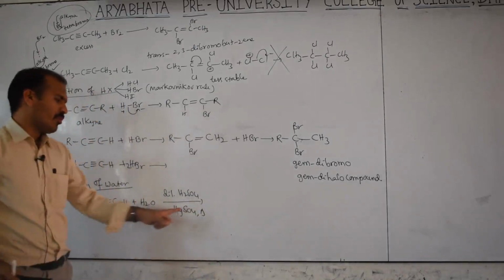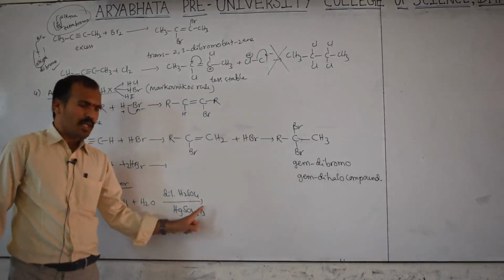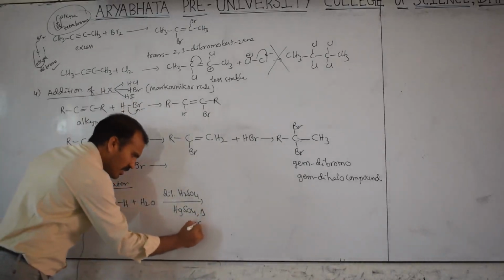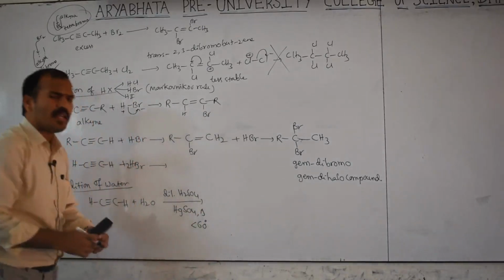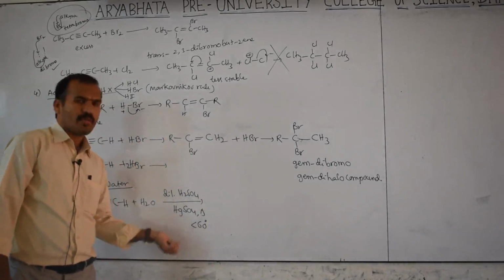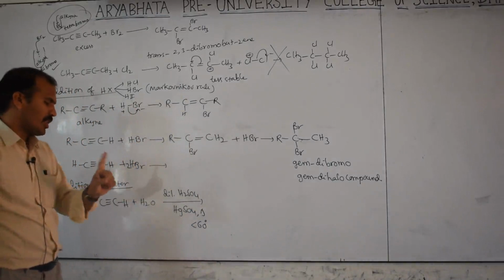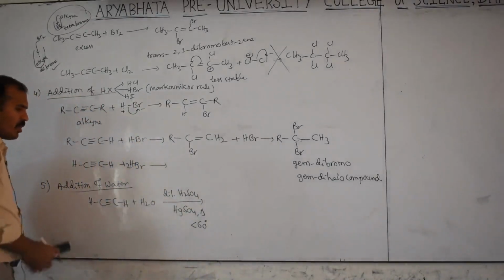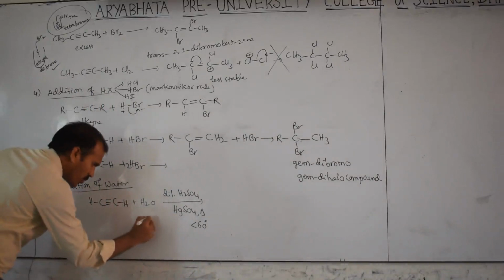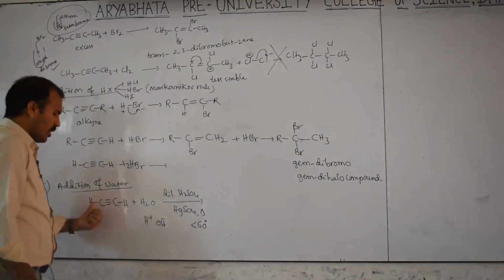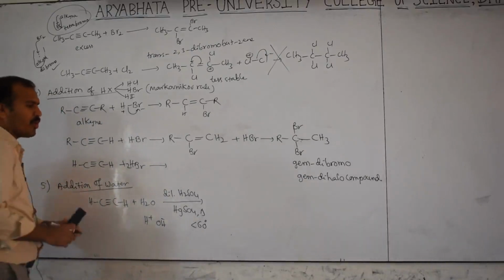I don't remember the temperature, you can note it down from your textbook. Nearly less than 60 degrees Celsius. It may be given in Kelvin, you can convert into degrees Celsius. So water means H plus and OH minus. Since this is symmetrical, either side, no problem.